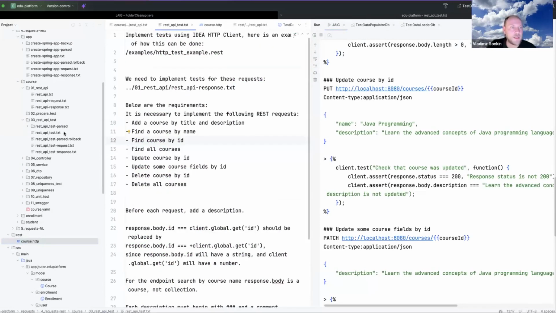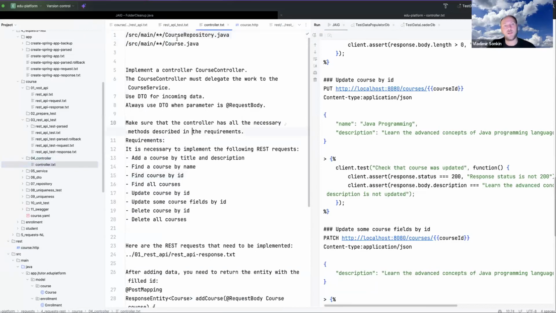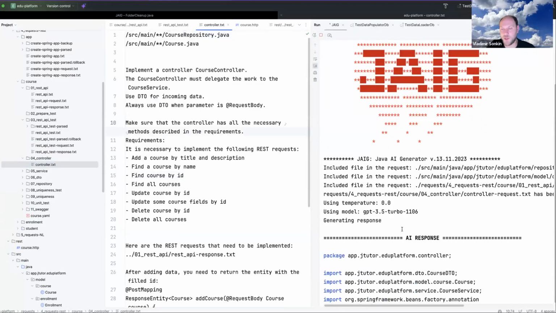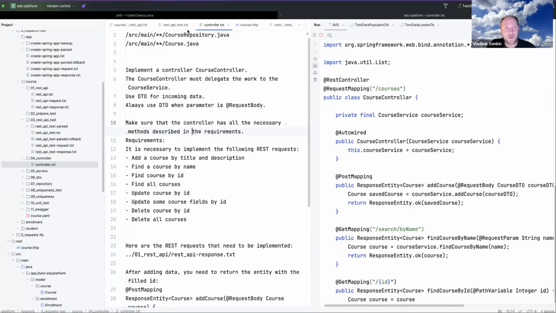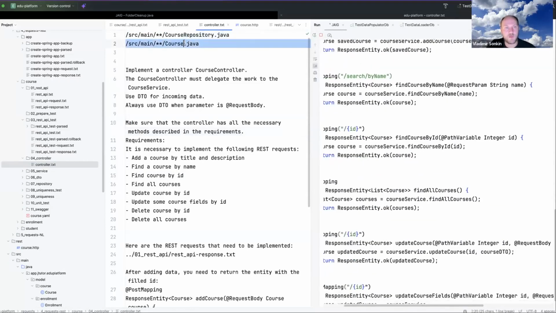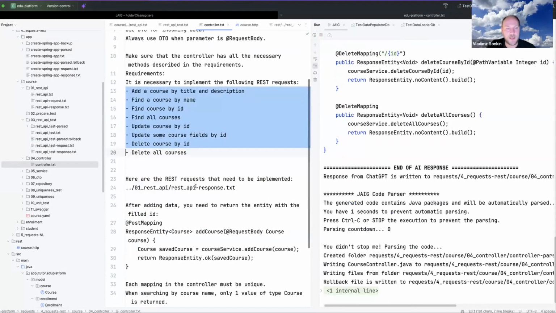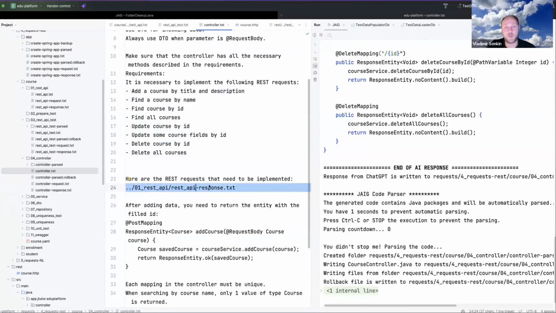This is fine, and the next step is to generate a controller. So we're asking to generate a controller, and okay, please generate the controller based on the course having the course repository and course, having all these requirements, yes, and having these endpoints.